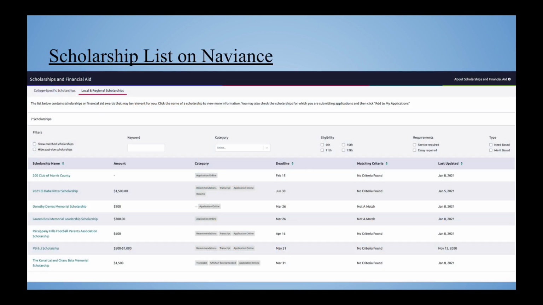This slide contains a screenshot of what students see when they select Scholarship List. This list consists of all the current available scholarships. This list is updated regularly as new opportunities are presented to our school, so students should try to visit this page frequently. To learn more about a scholarship and/or how to apply, you will select a scholarship from the list on the left. On the screen, you are also able to filter the list through different eligibility requirements located at the top of the page.